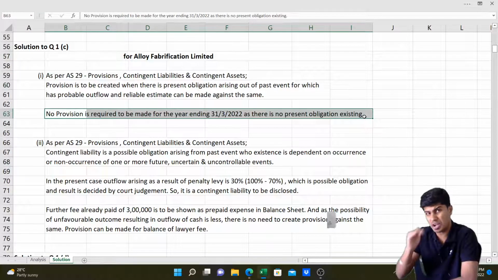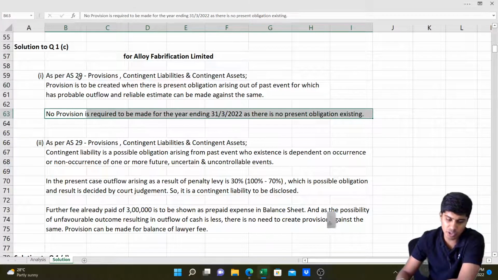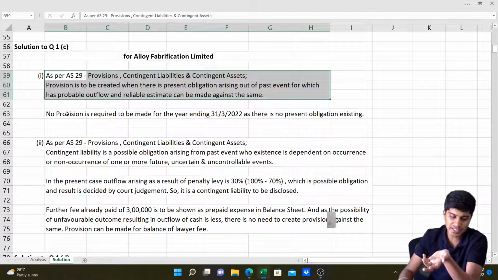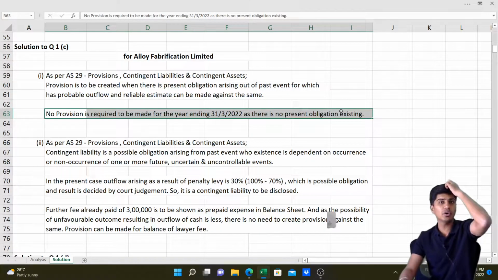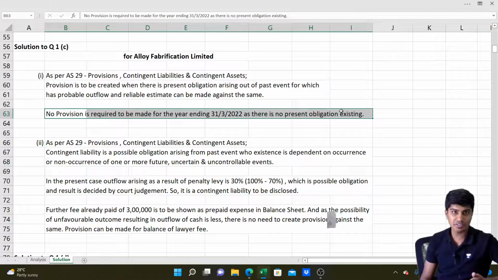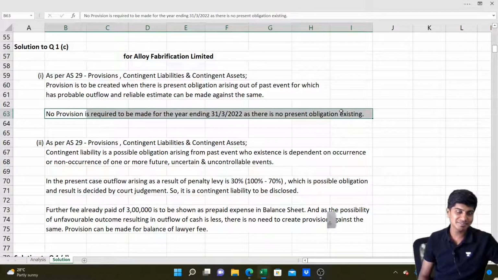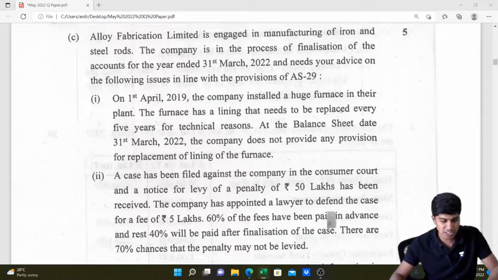There is no condition like you have to change it after 5 years. No. Because of technical reasons, you are preferring to change. So the answer would be pretty simple. First, define what is provision. Then say that the change of furnace will not lead to creation of provision because there is no obligation to change that furnace. But they do it for technical reasons only. Done. So let's go to the next part.